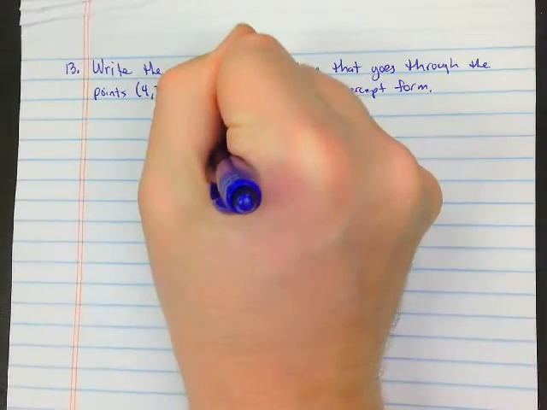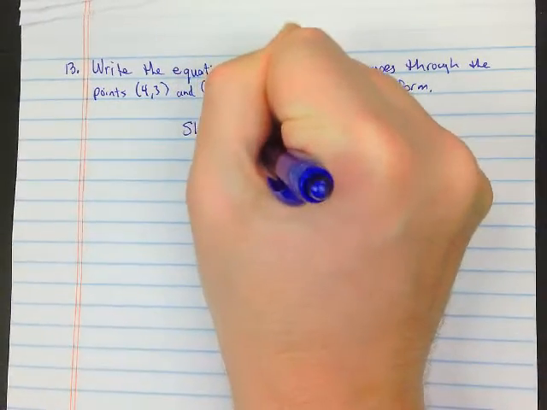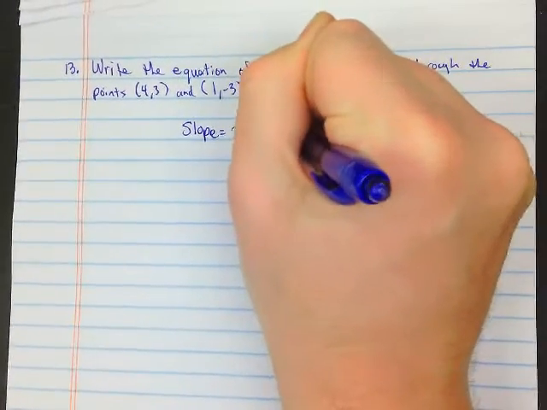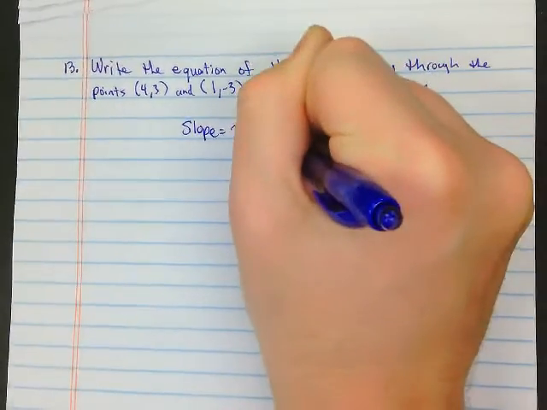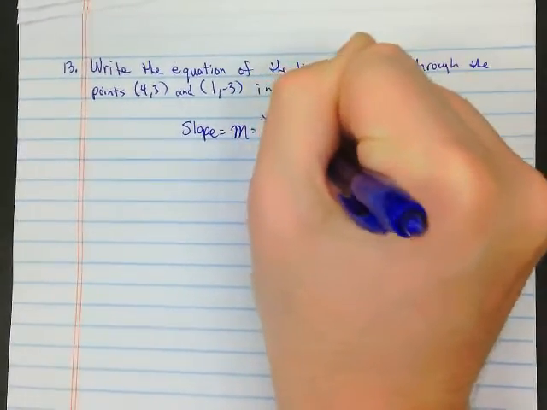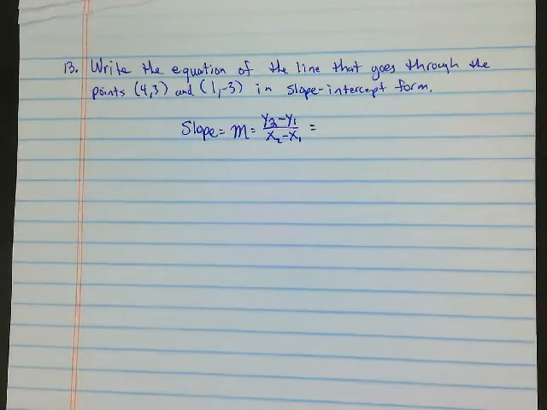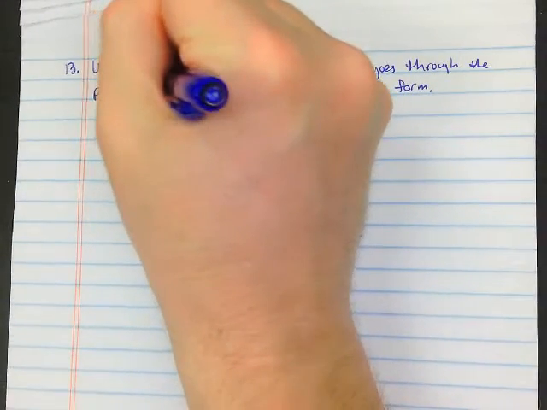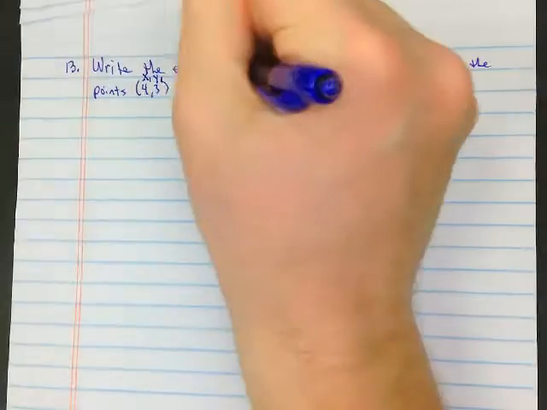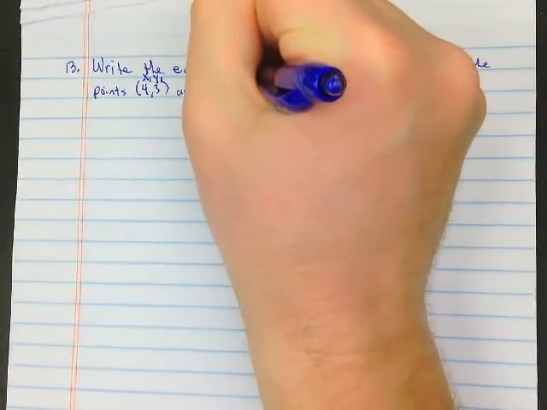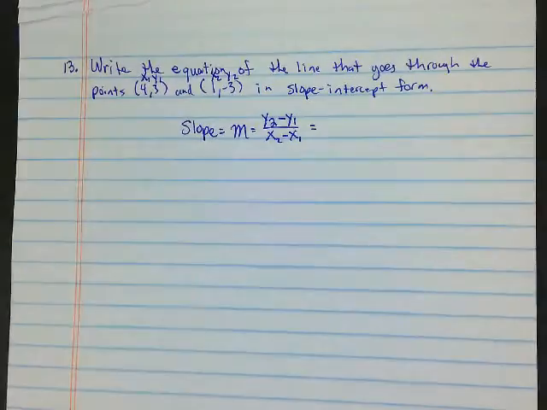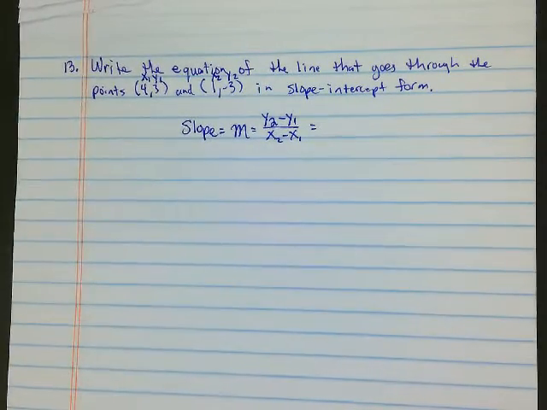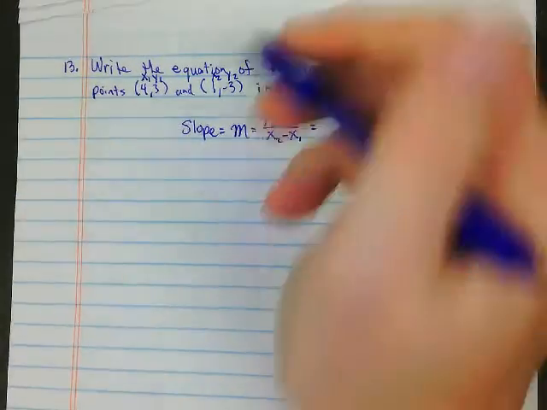The slope, or our m, is equal to y2 minus y1 over x2 minus x1. Okay? So x1 will be 4, y1 will be 3, x2 will be 1, y2 will be -3. That's specifically for slope purposes, okay?